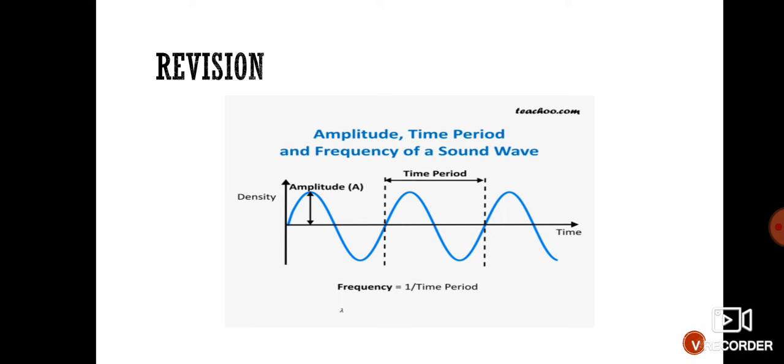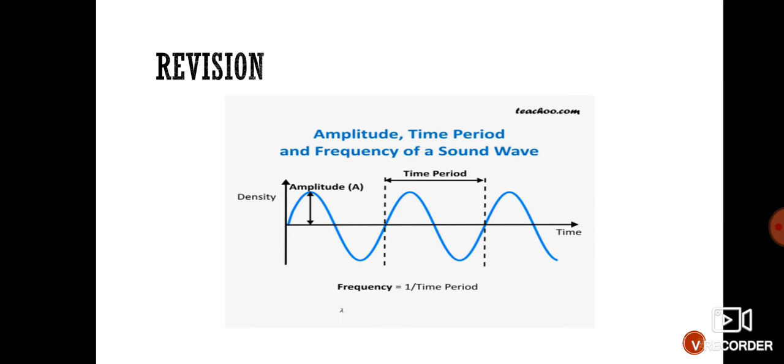So just for revision, let us see this picture. Here you can see what is amplitude. It is given with the arrow. Time period: see, where the time period is written, only one wavelength is there. Only one wavelength is marked. So the passing of one wavelength in that particular time is called time period, and the frequency is 1 upon time period. And also you can see the frequency of sound wave.